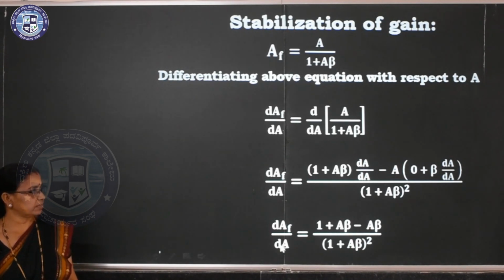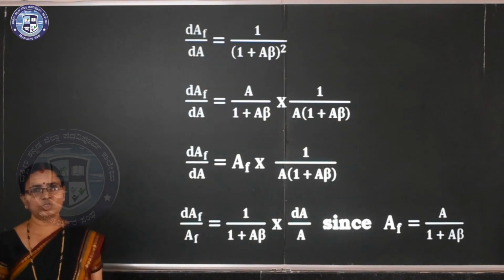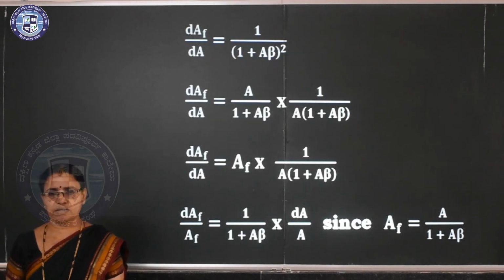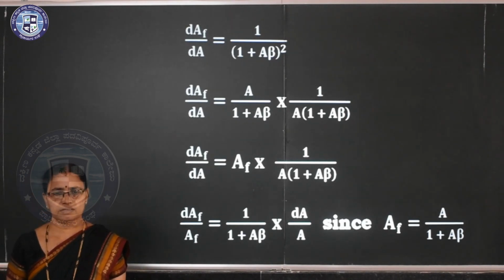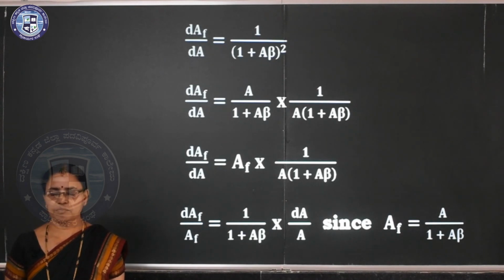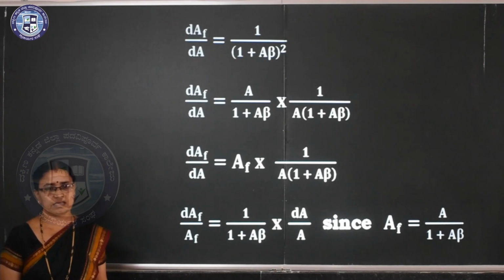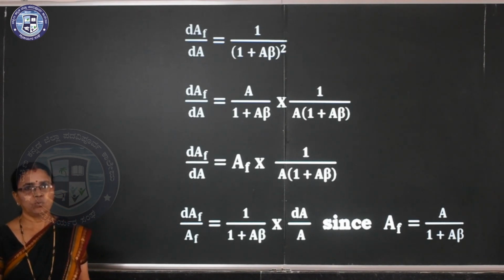Now simplifying like this, (1 plus A beta) whole square, so A beta cancels, so 1 is remaining here. So you can write it this way: dAf with respect to dA is equal to 1 divided by (1 plus A beta) whole square. Here, for my convenience, I am multiplying numerator and denominator by A. So I can write here A divided by 1 plus A beta into 1 divided by A into (1 plus A beta).